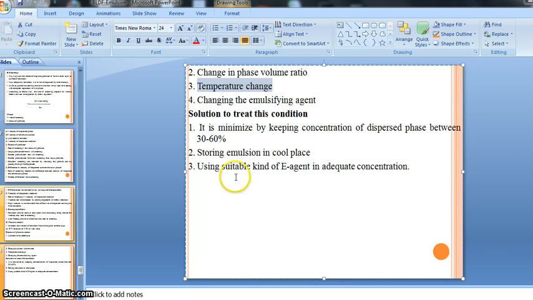Then, using a suitable kind of emulsifying agent in adequate concentration. If we add a suitable emulsifying agent with adequate concentration, then also we can minimize phase inversion. Means if we are going to prepare an O/W kind of emulsion, we should add the suitable kind of emulsifying agent, monovalent or the required kind, and with the required concentration. We should remember this thing and know it properly, and if we get it properly, we can easily minimize it.